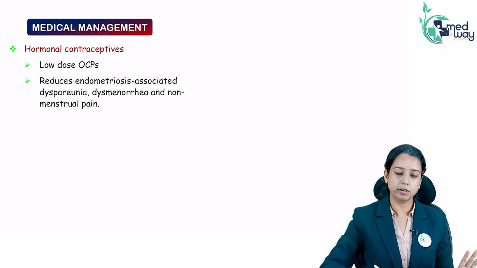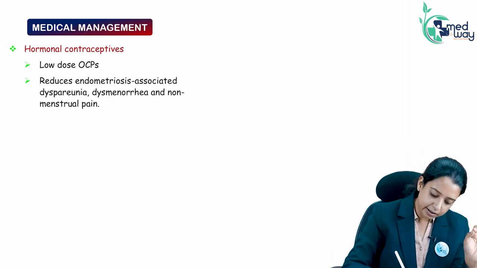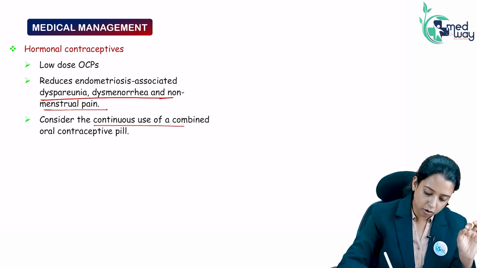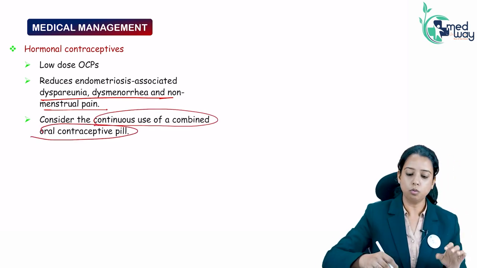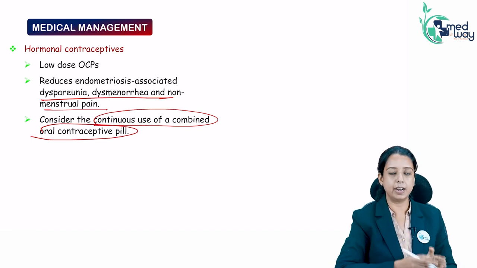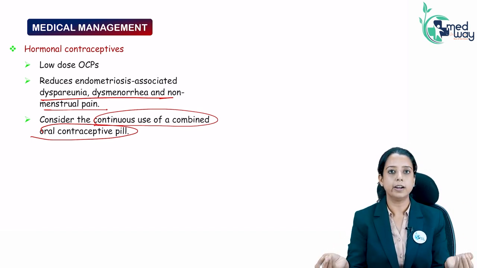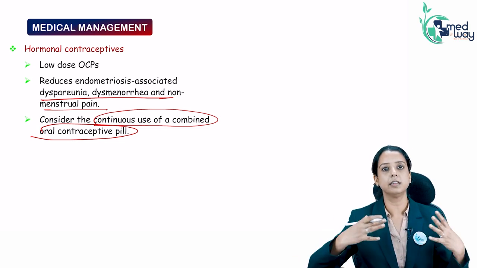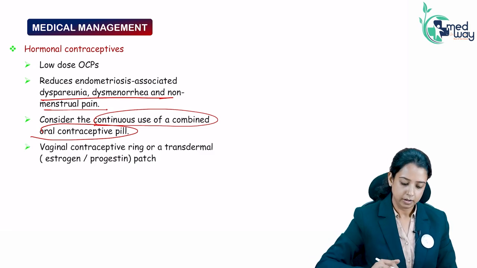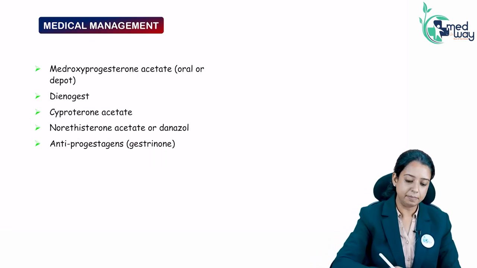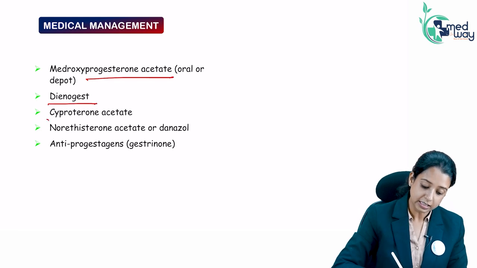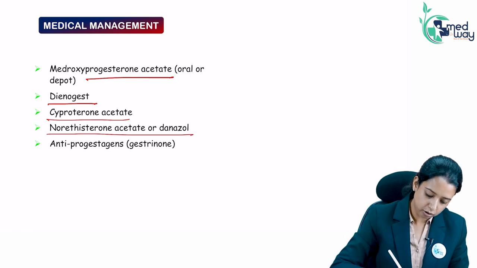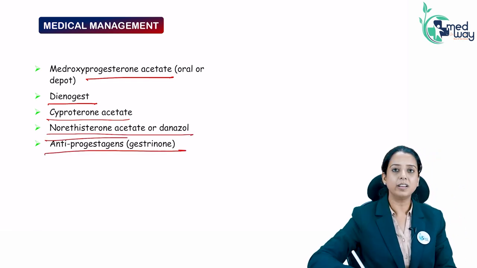If you read about hormonal contraception, low dose OCPs can reduce the pain and the bleeding. That can happen, but you have to use a continuous pill. If you use it for 28 days and the patient bleeds again for 28 days, what is the use? Endometriotic tissue will bleed. There is no use. So give it for an extended time so that the patient does not bleed at all. Other than that, medroxyprogesterone acetate, dienogest and cyproterone acetate are all progesterones. Norethisterone and danazol, antiprogesterones, and gestrinone can also be used.